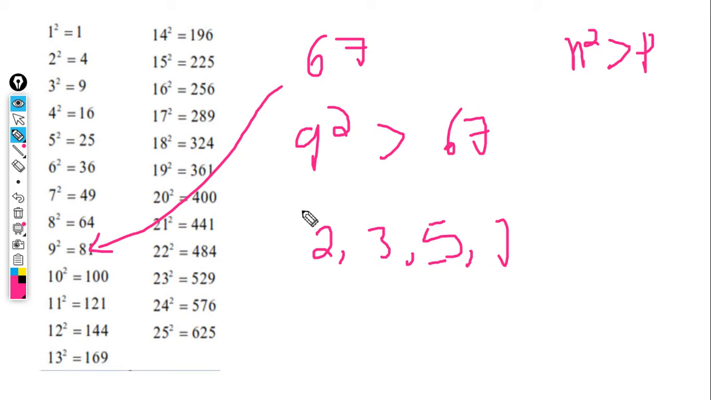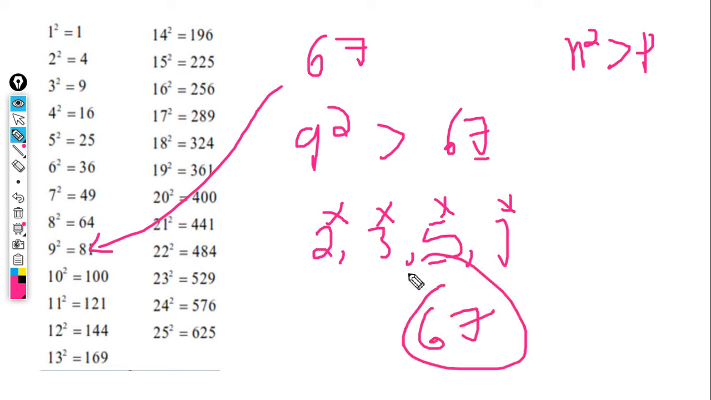Is 67 divisible by 2? Nope. Is it divisible by 3? Nope. By 5? That is also not, and 7 is also not. Hence 67 is a prime number. This number is not divisible by any of these, hence it is a prime number. Okay, I will take a few more examples.